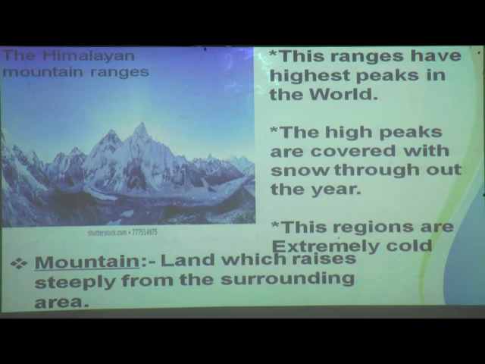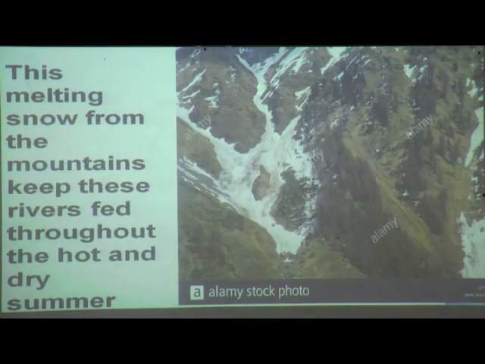Mountain land which rises steeply from the surrounding area is known as a mountain. The melting snow from the mountains keeps these rivers fed throughout the hot and dry summer.